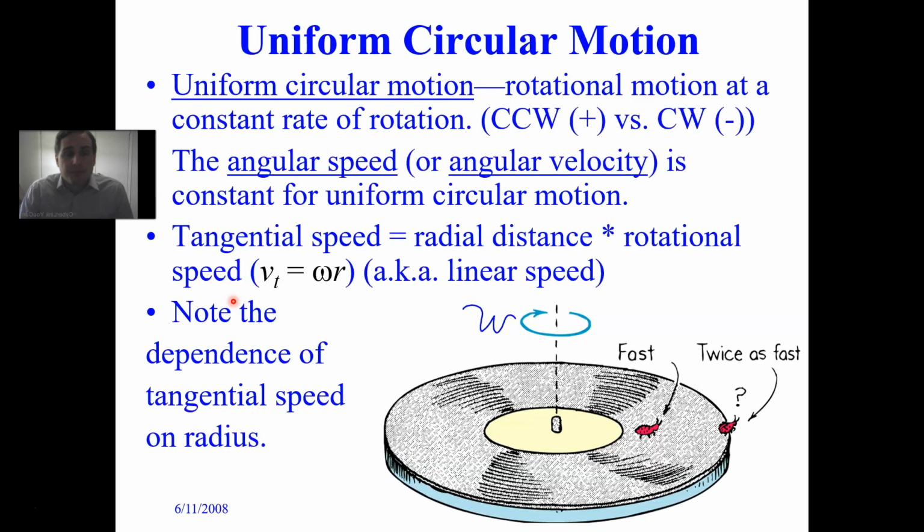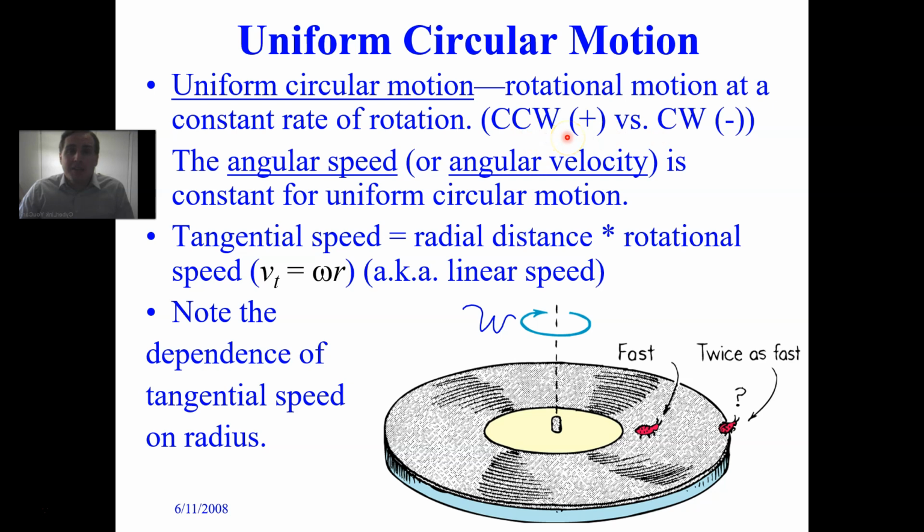So let's begin. First I want to discuss what is uniform circular motion. Let's make sure that definition is carefully crafted. It's rotational motion at a constant rate of rotation. Okay? So that means a constant angular speed and also a constant linear or tangential velocity as long as the radius is constant. Now I want to introduce an important concept, namely counterclockwise versus clockwise.